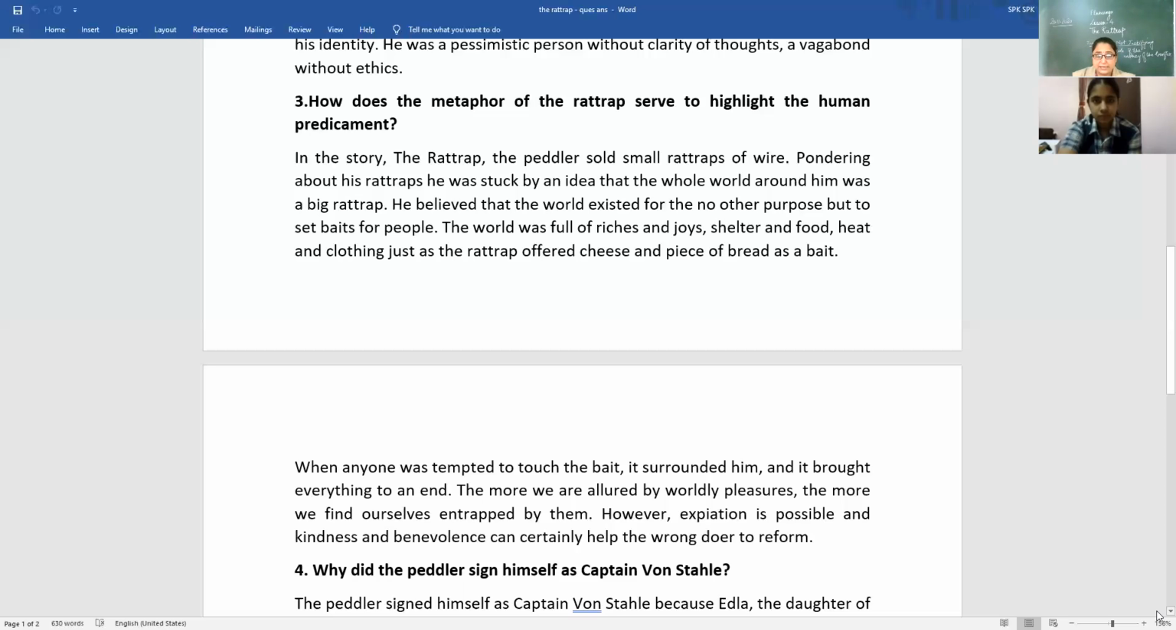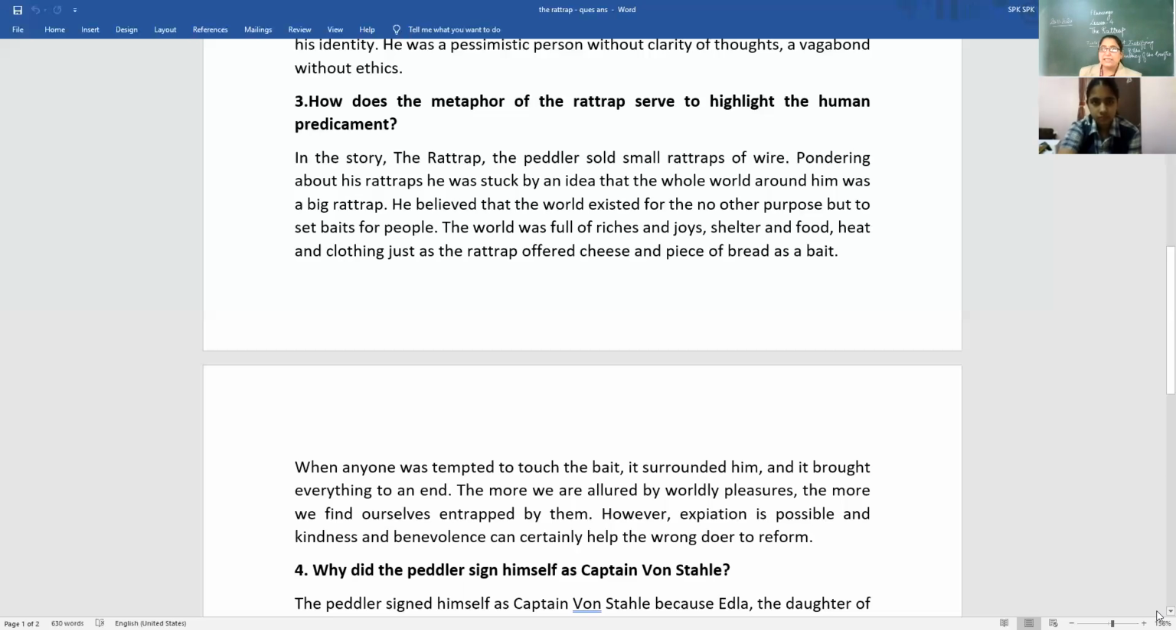Do you think? Yes. In the story, the peddler sold small rat traps of wire. Pondering about his rat traps, one day he was struck by an idea that the whole world around him was nothing but a big rat trap. He believed that the world existed for no other purpose but to set baits for poor people. The world was full of riches and joys, shelter and food, heat and clothing, just as the rat trap offered cheese and pieces of bread as a bait.